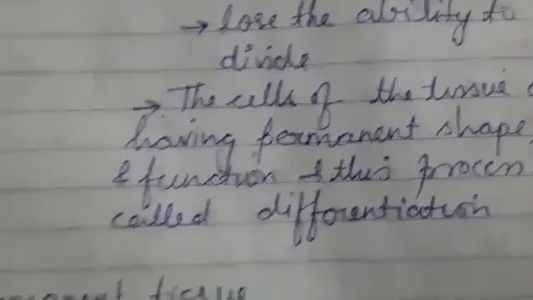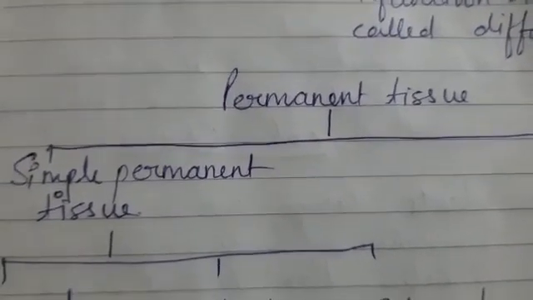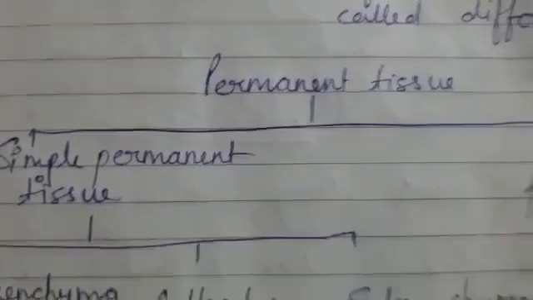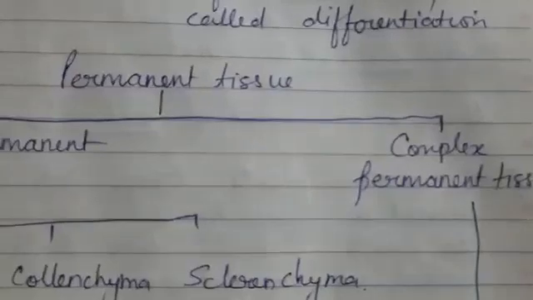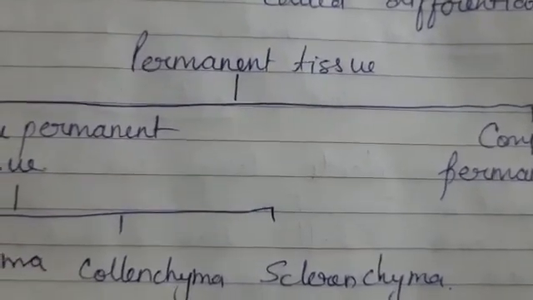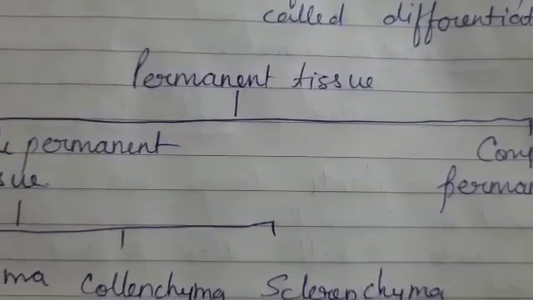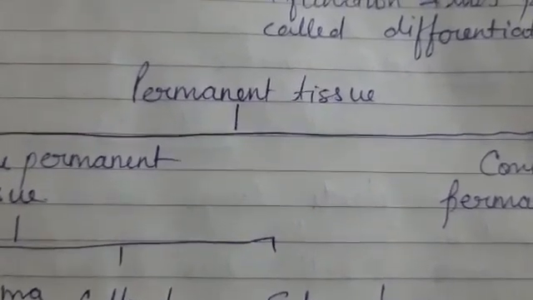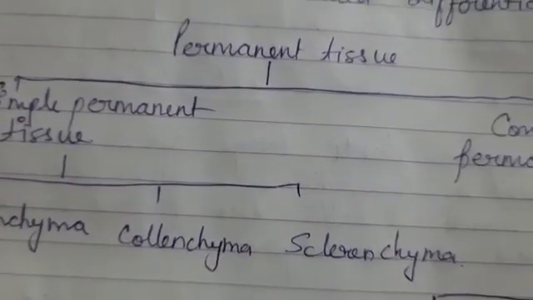Now, let us see that the permanent tissue itself is of two types. One is the simple permanent tissue and the other one is called the complex permanent tissue. So the question arises that though both are permanent tissues, what makes them different and makes one a simple permanent tissue and the other a complex permanent tissue?